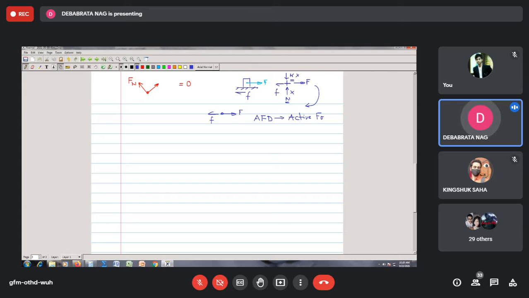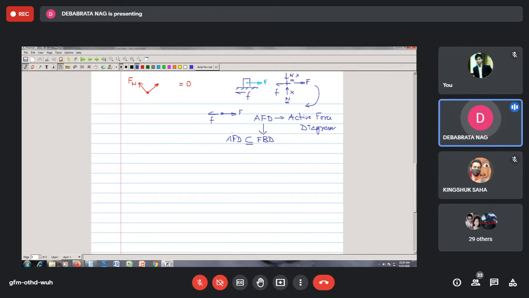Show only the active forces. That means only show those forces which are contributing, which are actually doing some work. So only show those forces and call this as the active force diagram. Correct? So this active force diagram basically is a subset of the FBD. We can say that AFD, the active force diagram, is a subset of FBD.